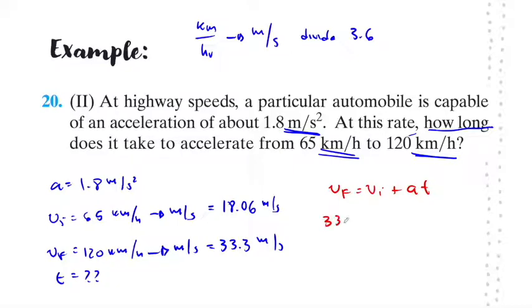Final velocity is 33.3, initial velocity is 18.06, plus acceleration is positive 1.8 times time, and solving for time, that means time is going to be equal to 33.3 minus 18.06 divided by 1.8, which gives me an answer of 8.49 seconds.